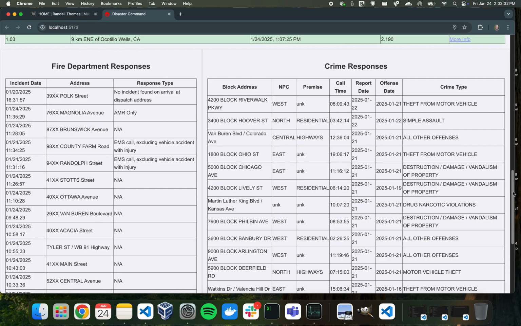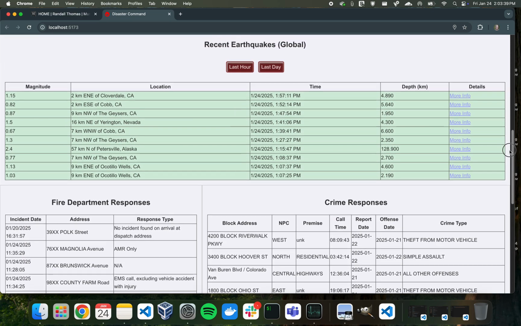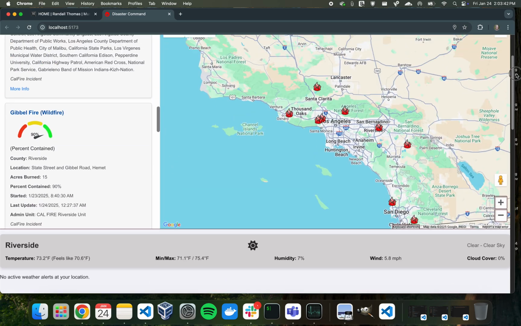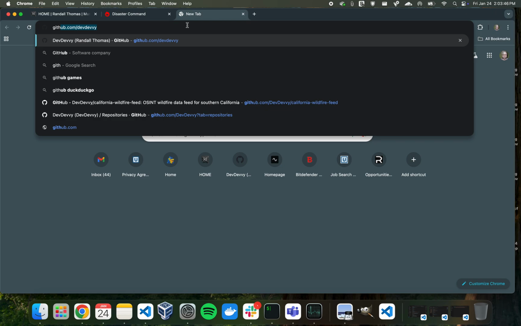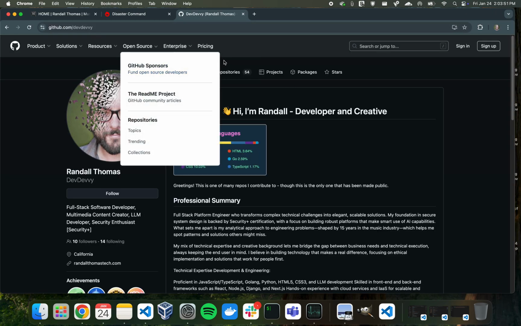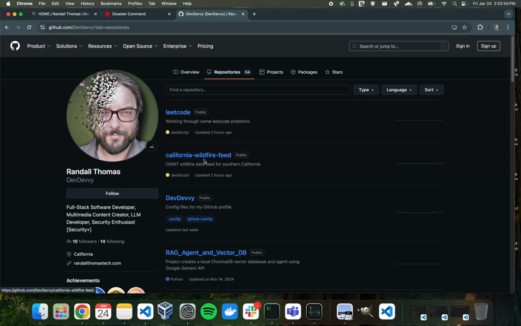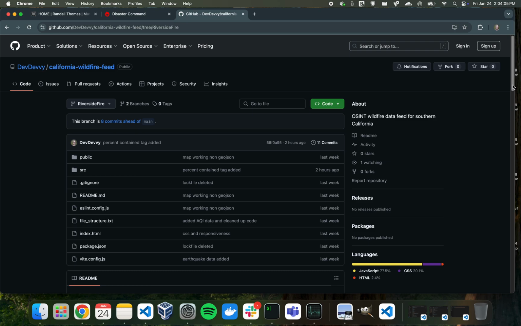I found a couple of APIs that were just open data that I could pull this all from. So if anybody's in the Riverside area, you can go in and get the code for this. I do have everything in GitHub. Let's see. github.com/devdevi. And it's the California wildfire feed. So if you want to go get what I was just looking at, it's in the Riverside Fire branch.